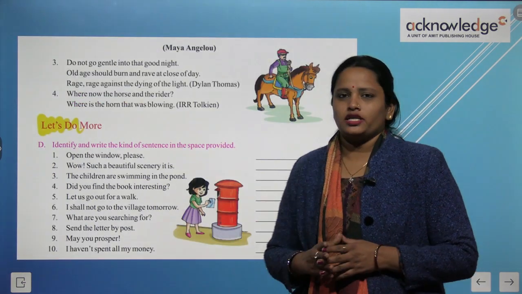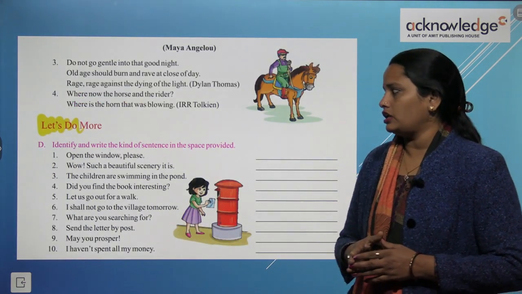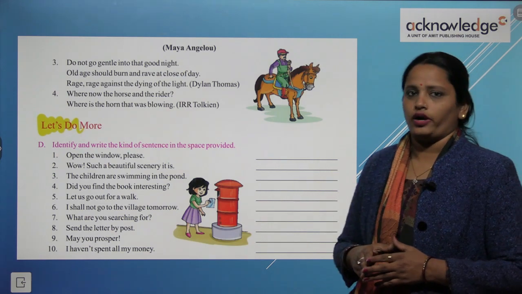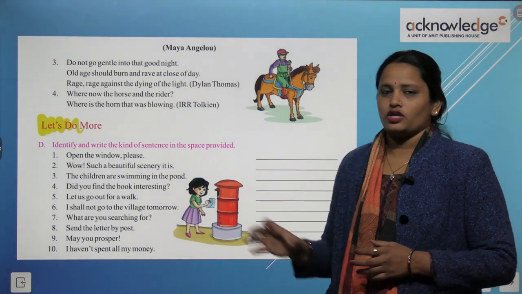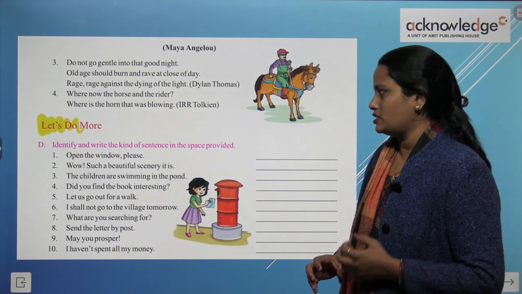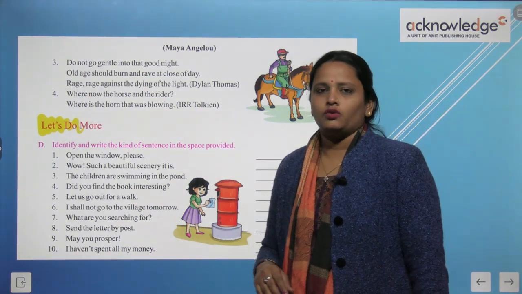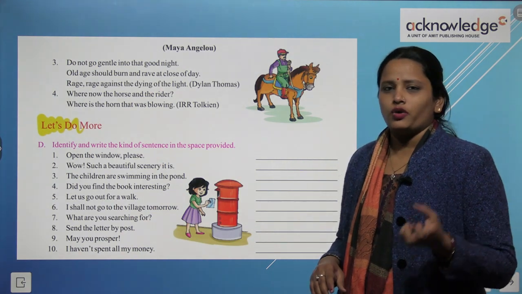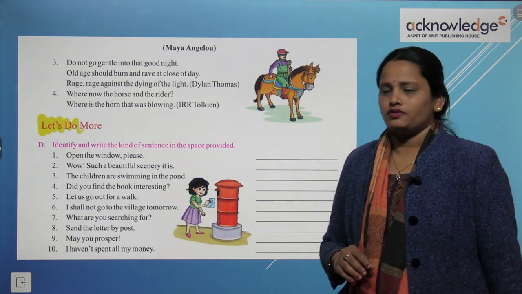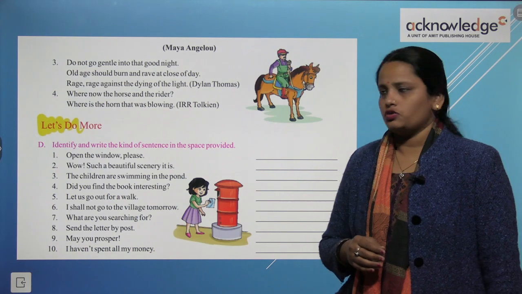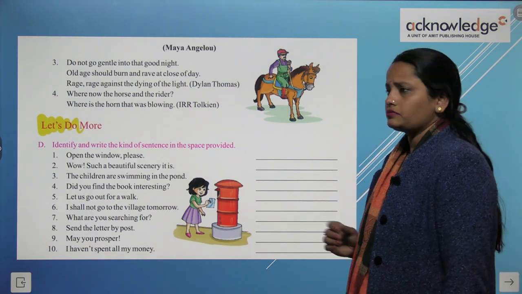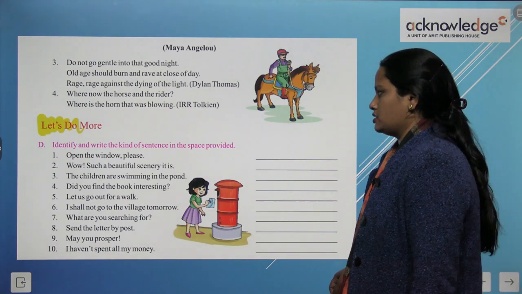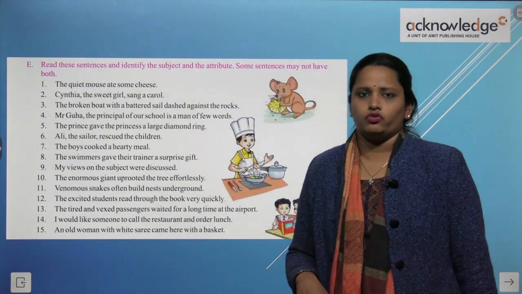Now come to let's do more. Identify and write the kind of sentences in the space provided. So space में हमें जो है लिखना है which type of sentence it is. Open the window please. So you are doing some kind of request. So this is an imperative sentence, and wow, such a beautiful scenery it is. It's an exclamatory sentence. Rest of the questions are your homework.